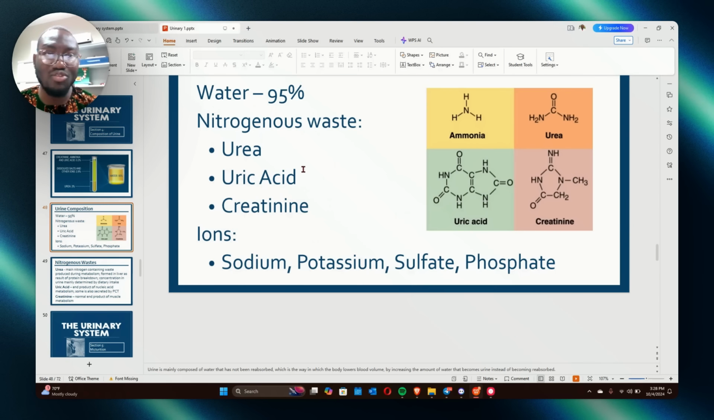I mentioned it initially. Look at them, a lot of them. These are the things you can see in normal urine. But is there glucose there? No, because glucose should have been reabsorbed if that person is normal, except the person has diabetes.